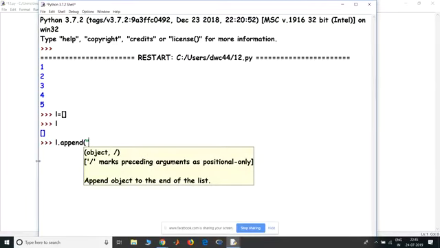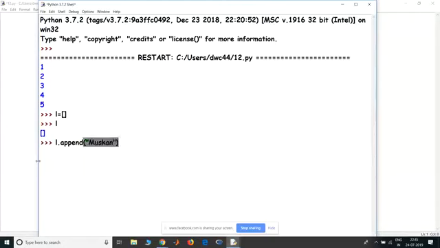Okay. So if I want to add an element to this list, I write L.append. If I want to add Muskan, then if I write L, it shows Muskan. Now, if I want to append another element, I write L.append Ria, and then if I print L, it shows Muskan, Ria.